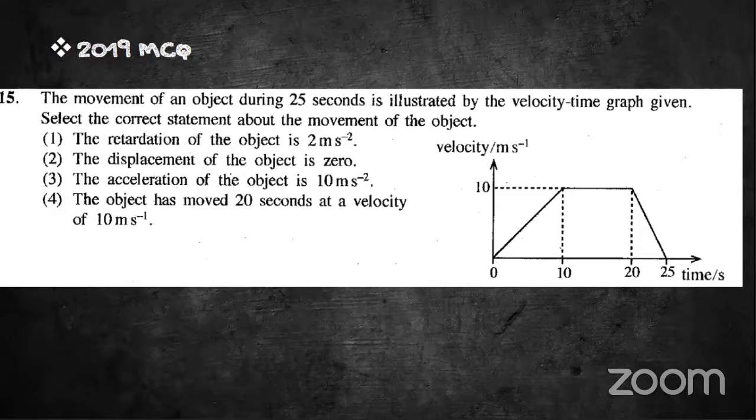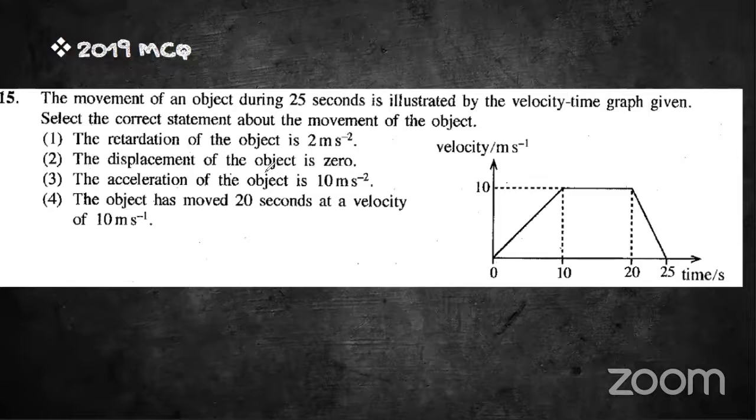Okay, this is an MCQ question. You have mostly 1.5 minutes to do the question, right? So I can give you a small tip to do this question. Here there are 4 statements. Retardation of the object is 2 ms minus 2. We don't know it yet. Without calculating, we can't find it, right? We can't say it like that.